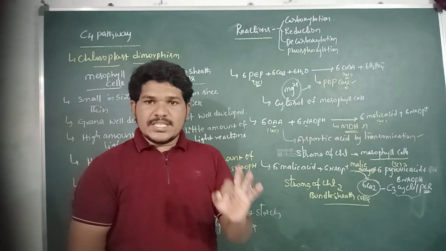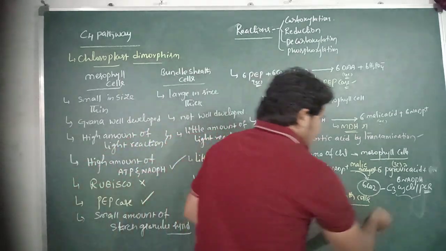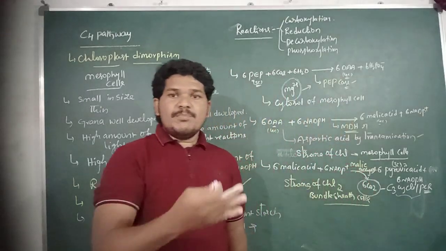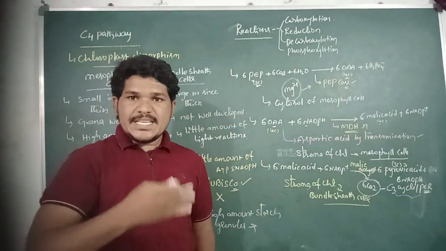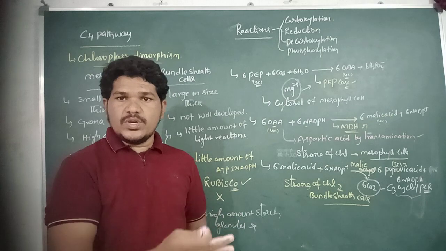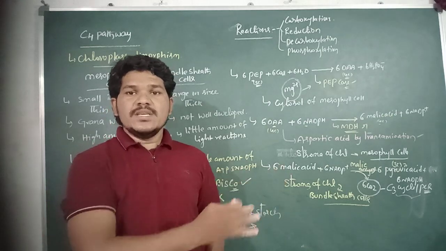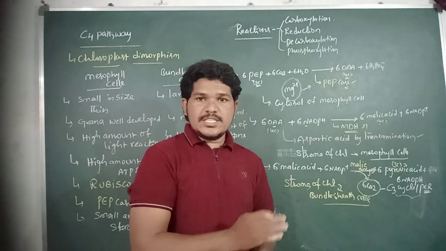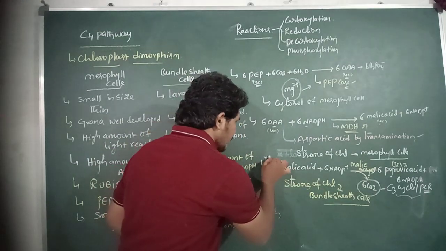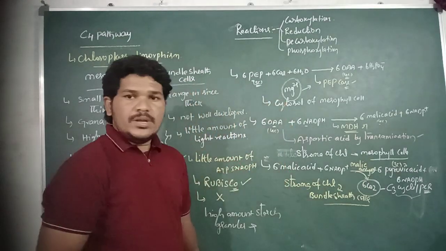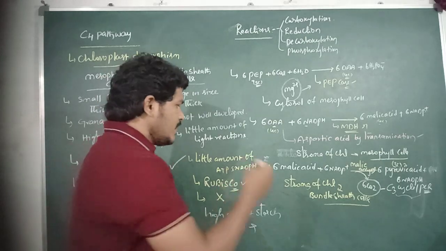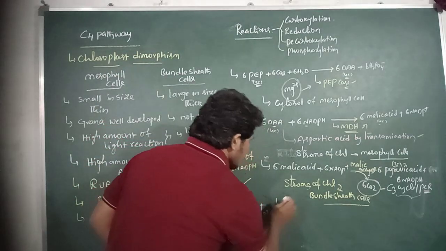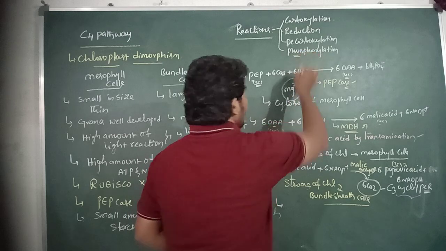So here the C3 cycle or the PCR cycle is a basic pathway for the synthesis of sugars in both C3 and C4 plants. This is the most important reaction which occurs in the C4 pathway. And then the last step in the C4 pathway is phosphorylation.